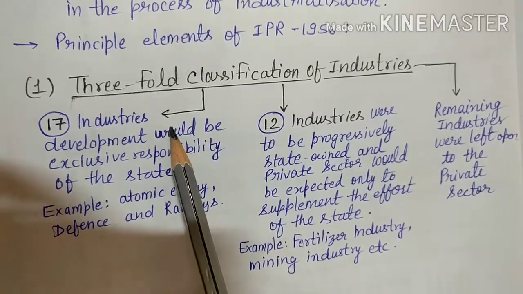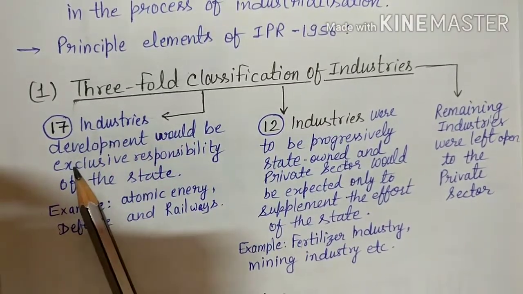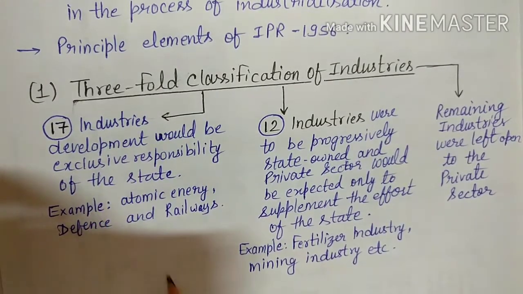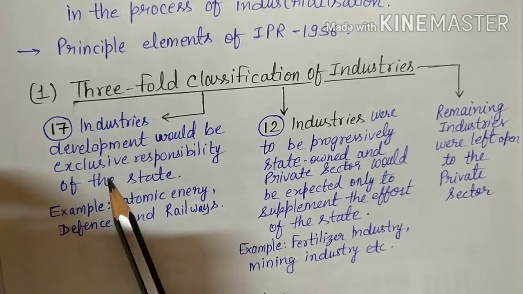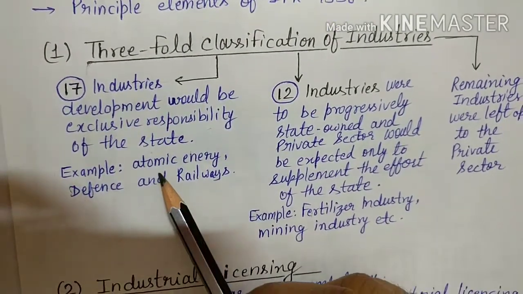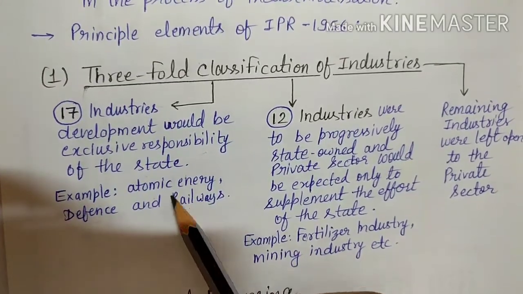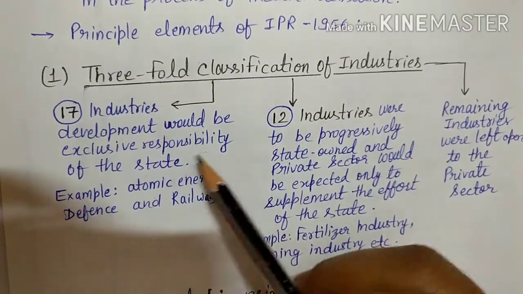Under this, they have given 17 industries for development under the public sector, the exclusive responsibility of the state, and these 17 industries are related to atomic energy, defense, and railways. These are all under the public sector. They have to control them, and they have to develop them.